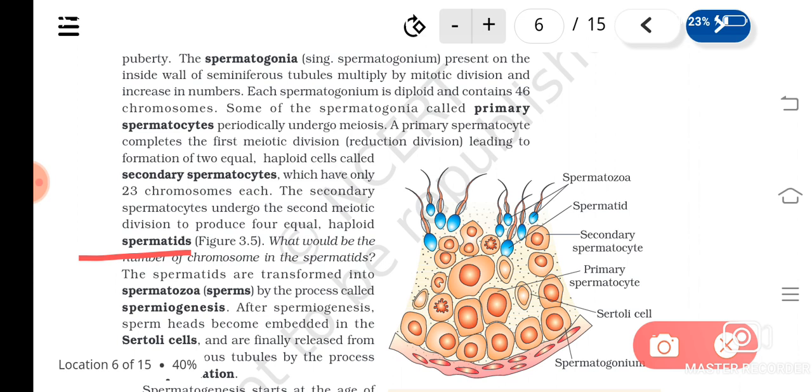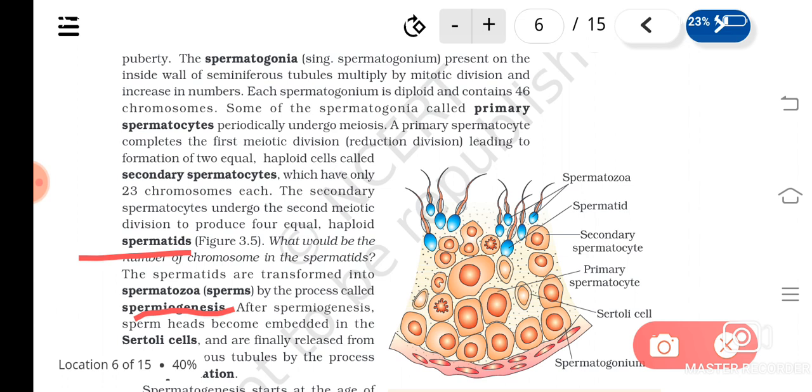This normal animal cell has to convert into spermatozoa, and that process is called spermiogenesis. Understood? Spermiogenesis means the conversion of spermatids, which are formed by the meiotic division of primary spermatocytes, into sperm.